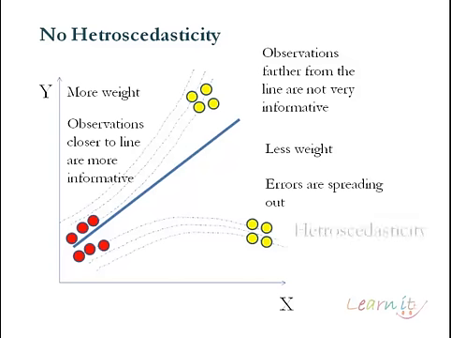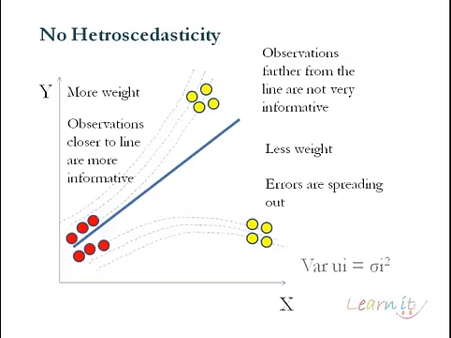In case of heteroscedasticity, the variance of ui is sigma square i. Remember this i. For each observation, for each error, this variance is different. The variance of u1 would be sigma square 1, and the variance of u2 would be sigma square 2.